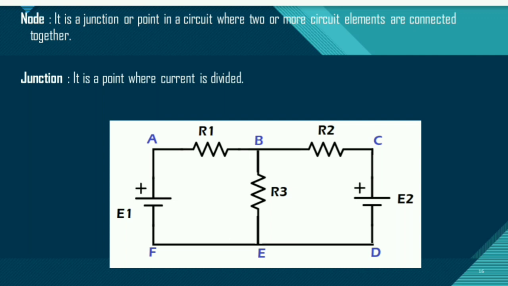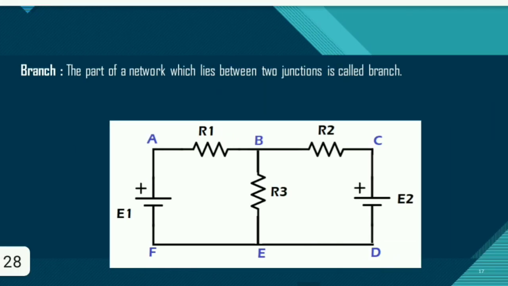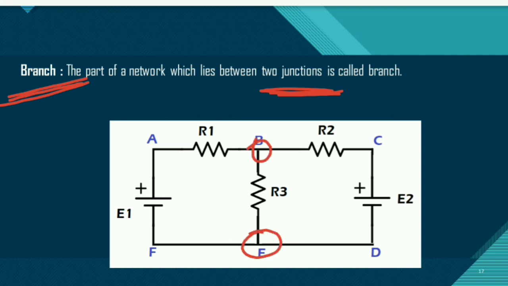Okay, hope you all are getting a clear understanding of this. Now a few definitions left. What is a branch? Please pay attention, it is always defined with the help of junctions. A branch is a path which connects two junctions. I have told you that point B and point E are the junctions.